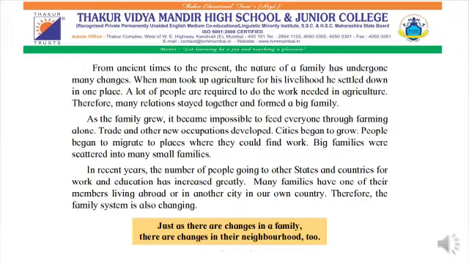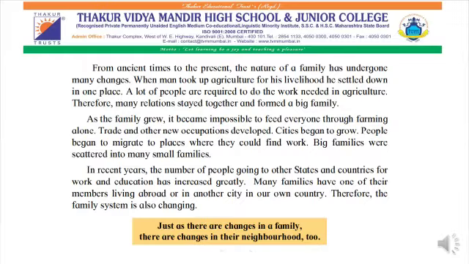A single person cannot do all the work of agriculture. Therefore, many relations stayed together and formed a big family: uncle, aunt, grandparents, father, mother, sisters, cousins. They all stayed together for only one purpose, that is agriculture.